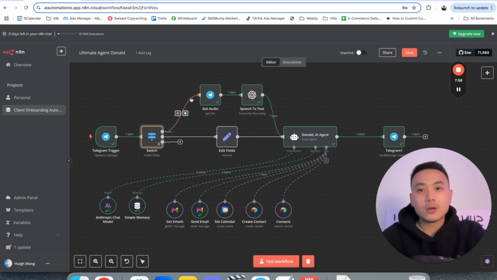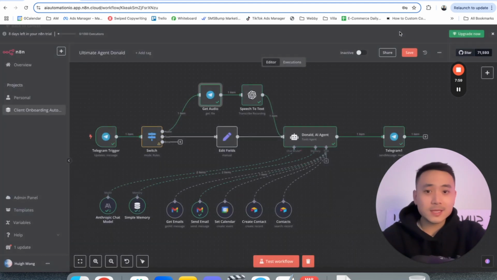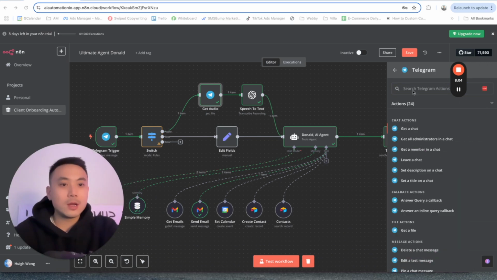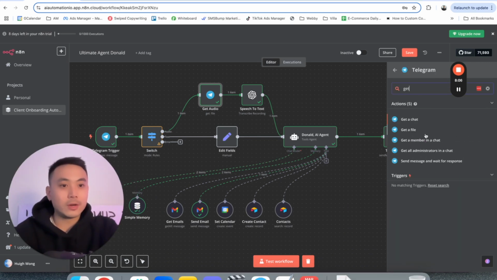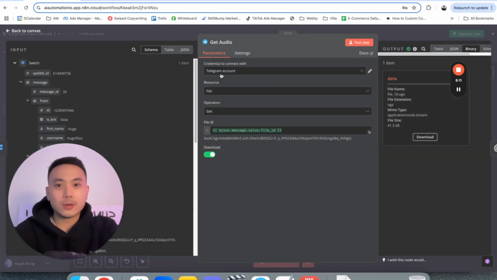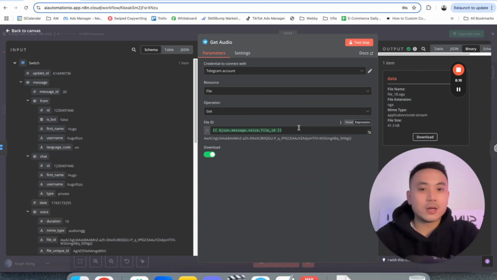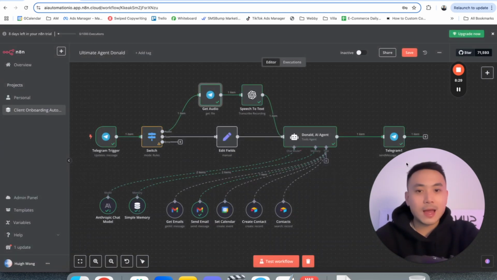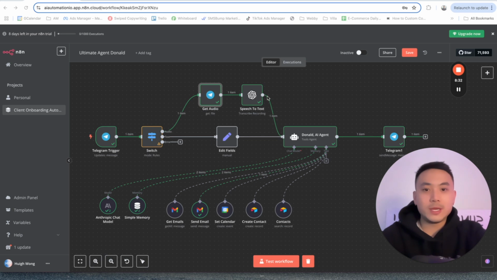If it's audio, the next step is to go over to Telegram and get the audio file. That's pretty much all we're going to do. We click on Telegram, resource file, get file, and we want to download that JSON.message.voice file ID. We're literally just downloading that, and this is what it looks like. Make sure you execute the previous nodes if you have no data showing here.